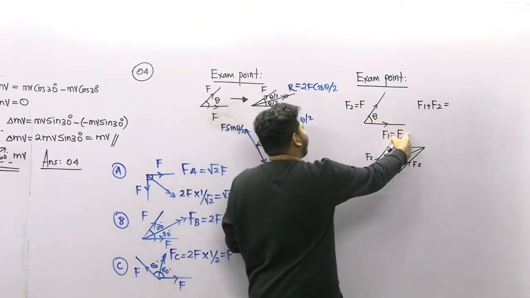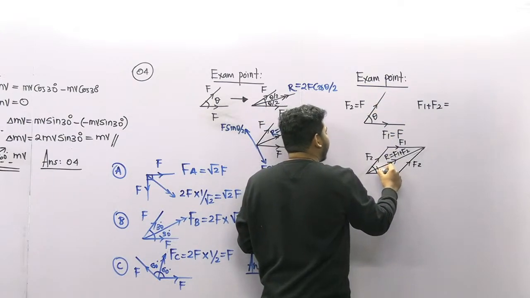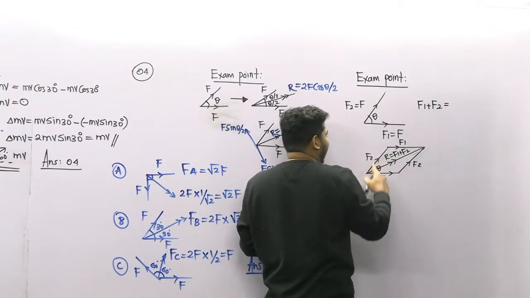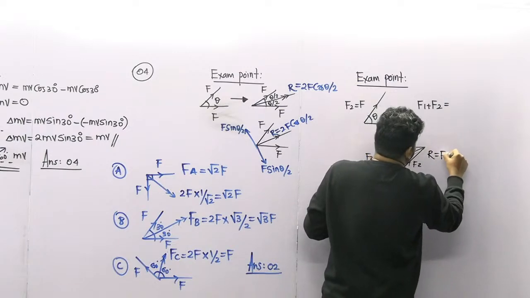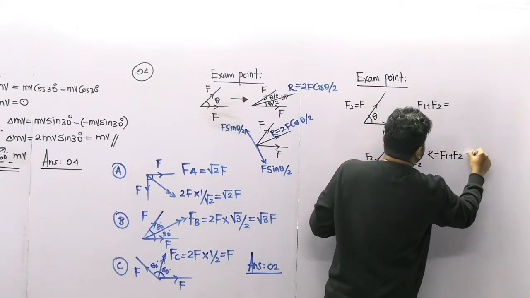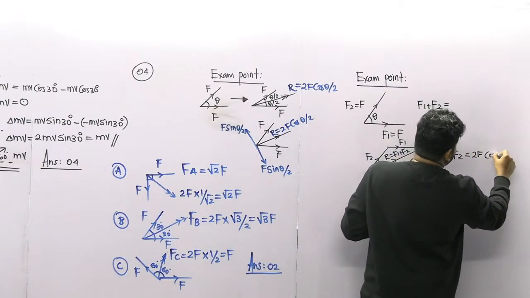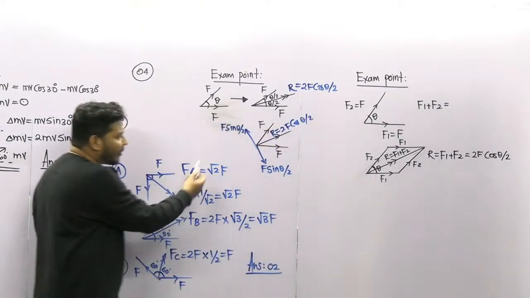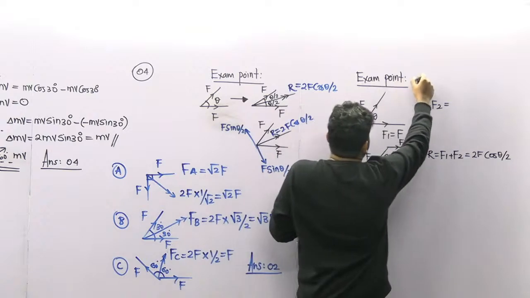For this one, both forces are equal, right? So if both are equal, this is theta, the total angle is theta. Both forces are the same, so the resultant is equal to 2F cos theta by 2. We already discussed this. Same thing. So this is an exam point.